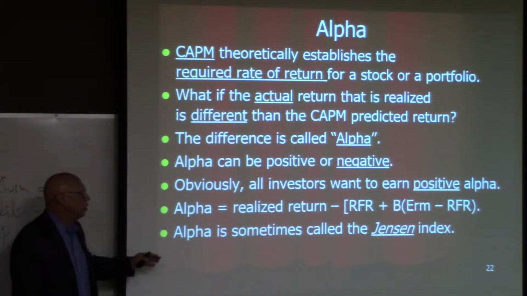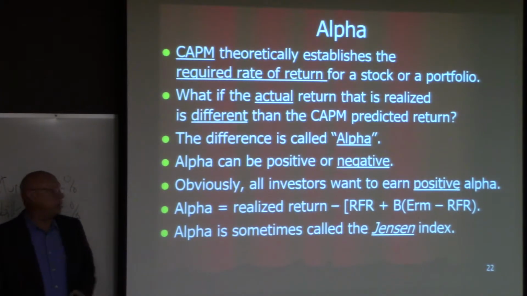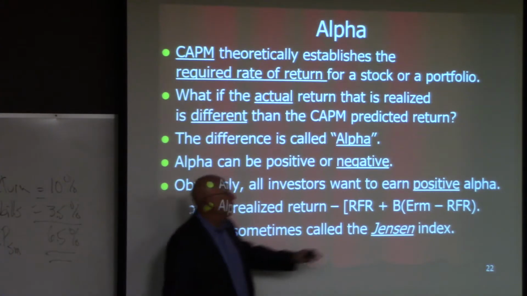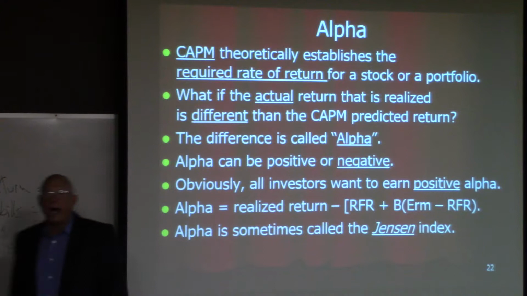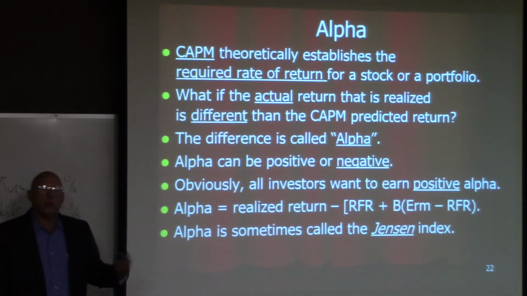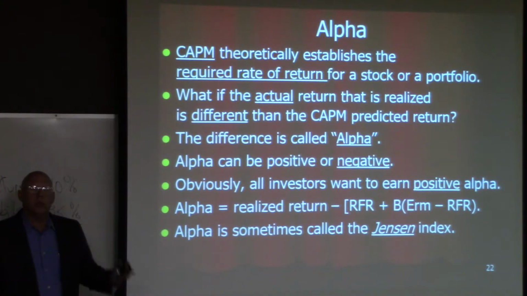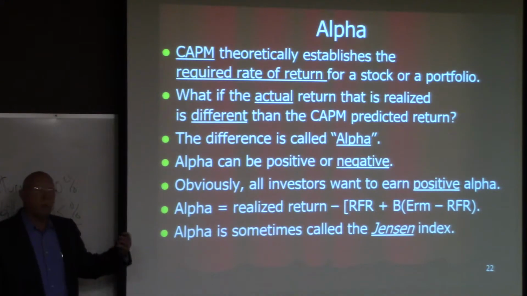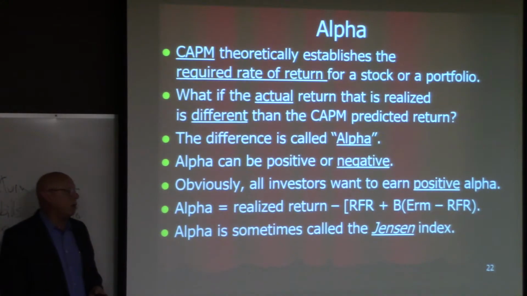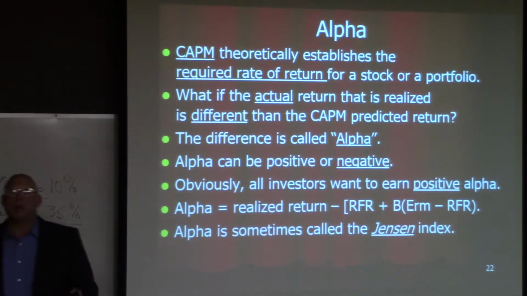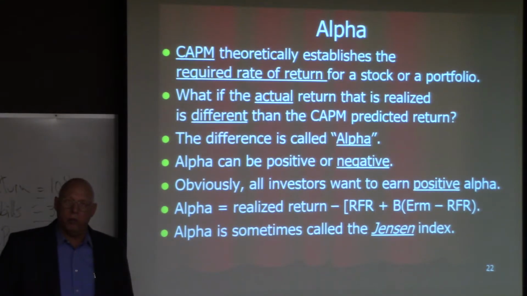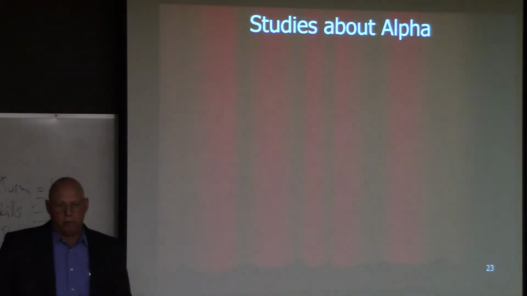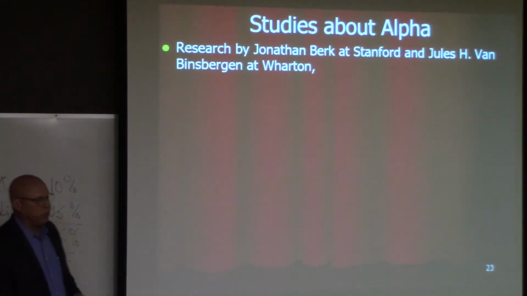Alpha is sometimes called the Jensen index because Jensen is the financial analyst who came up with this idea for alpha. So you compute what you think the required rate of return is and should be, and then you compare what you actually earn with the required rate of return. And if you earn a return in excess of your CAPM expected return, then you have really done something special. You've generated alpha. All right, let's look at some studies about alpha.